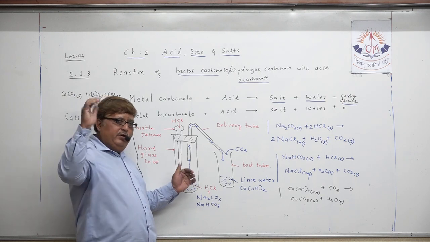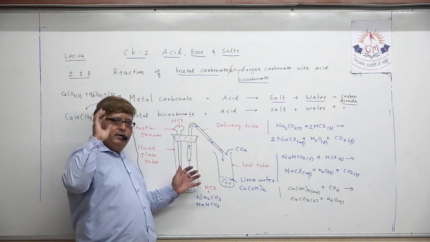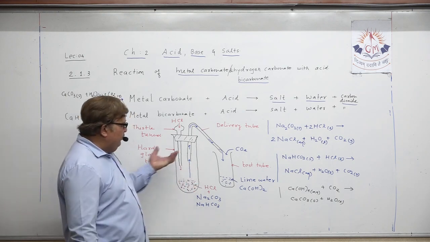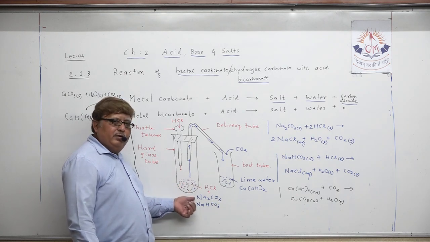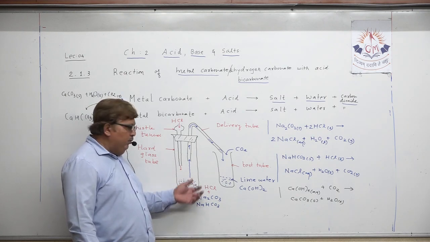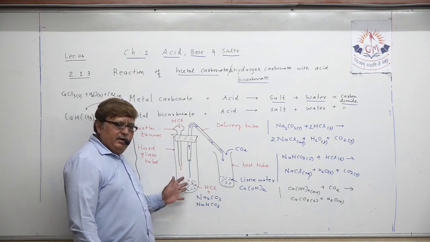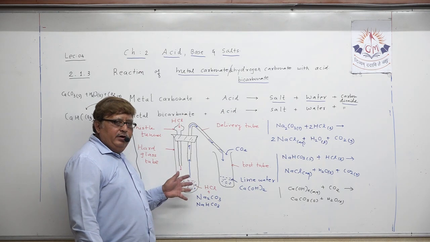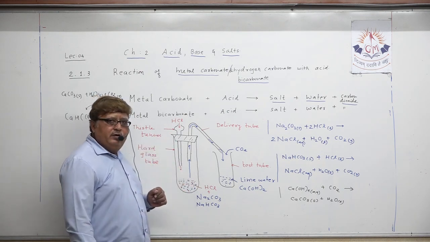You have written the apparatus, you have written the chemical compounds required, then you will give the explanation that in the tube a mixture of sodium carbonate and sodium bicarbonate along with hydrochloric acid is taken. Hydrochloric acid is poured through the thistle funnel.